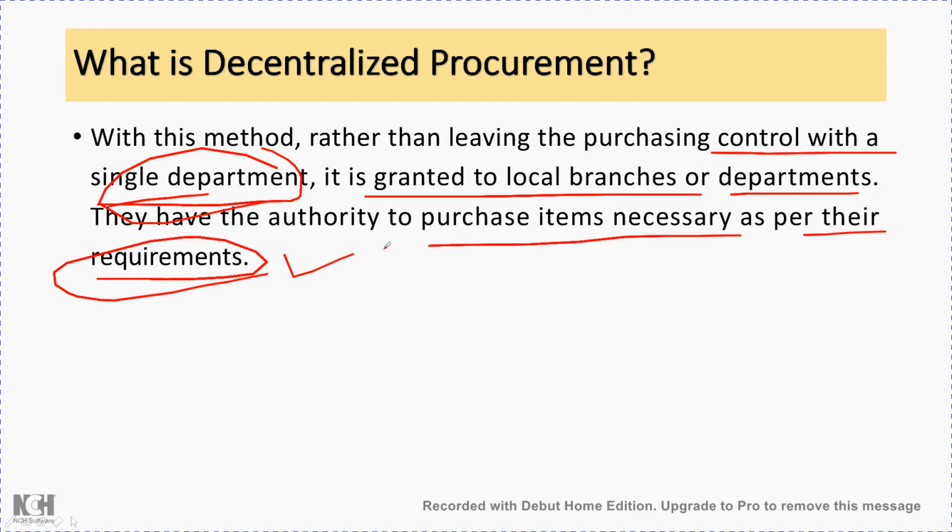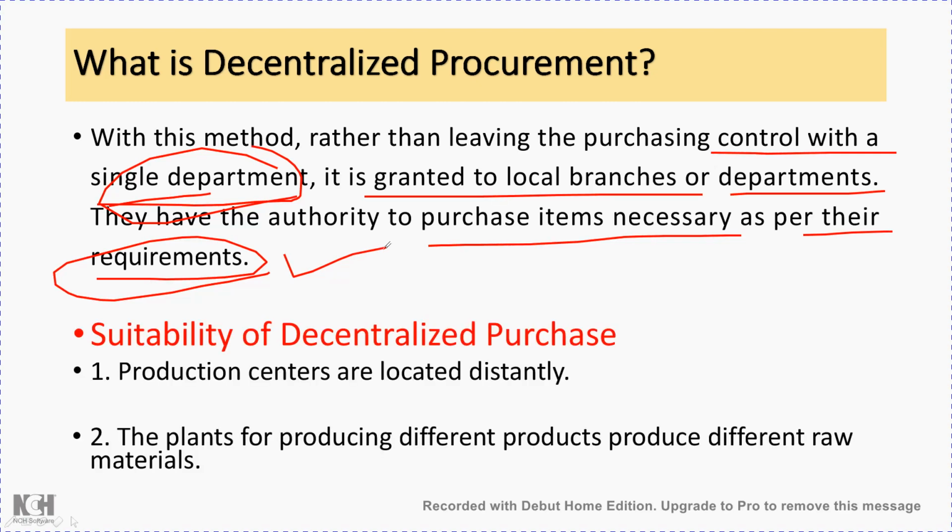Now for example, take the electricity supply companies. Here each substation is independent to do its own purchasing, even though it comes under the public sector utility, the supply company at one particular location. Still, at the different substation level they have their own purchase department and perform its duties, and they get the required equipment in that particular area of operation of that substation.